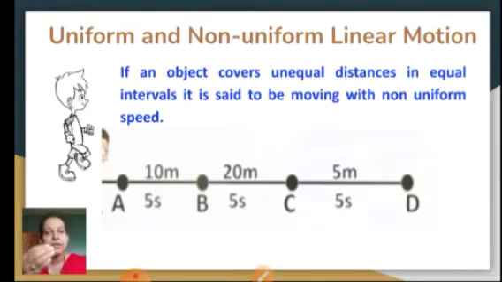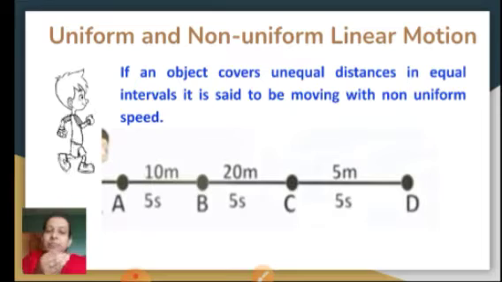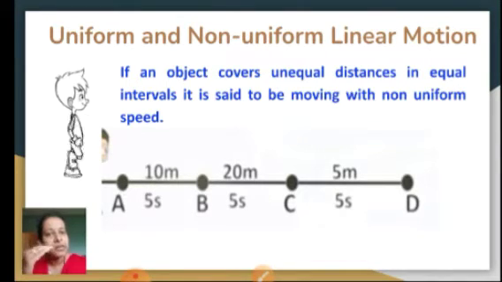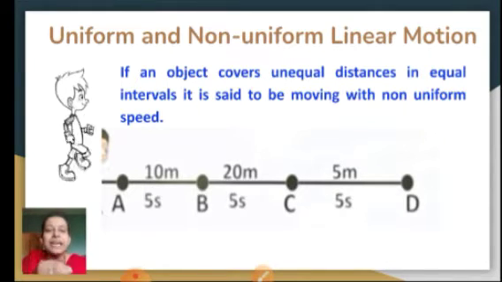Now here the time interval was equal. In another case, the distances might be equal, but the time intervals may be different. For example, AB is 10 meters, BC is 10 meters, CD is also 10 meters. But the first 10 meters, the person has travelled within 5 seconds. In the second, he might have travelled in 4 seconds. Third, he might have travelled in 2 seconds. So that is also a type of non-uniform motion.